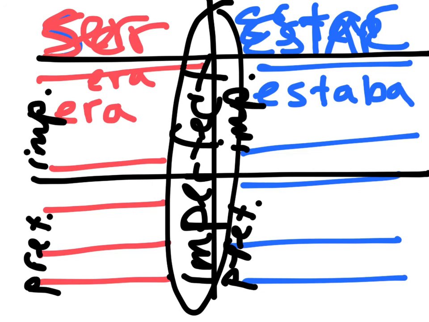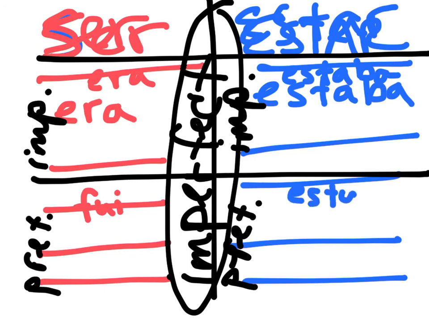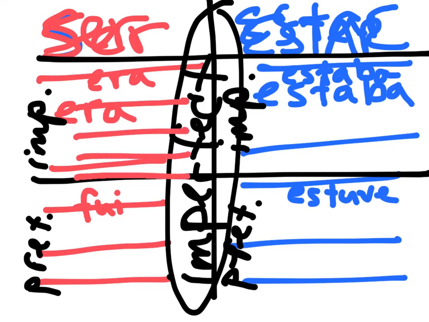Okay. Estar, the yo form is estaba. So I was in the store, for example. Yo estaba en la tienda when something happened. Remember, we use imperfect to set the scene, so that's why we would use estaba there. And then preterite for ser, yo form is fui. Preterite for estar, yo form is estuve. Okay? Take a moment to look back through your notes and fill out the rest of the forms. Tú form, él, ella, nosotros, and ellos forms.